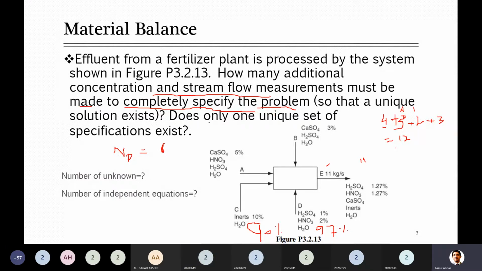So one thing which he mentioned at the end: does only one unique set of specifications exist? No, a unique solution or unique specification you can't get in the current situation. You will need to specify 6 other unknowns, then you can tell me that this is exactly specified and I will get a unique solution. Guys, one other important thing here: you wrote one overall balance equation and then 5 component balance equations,